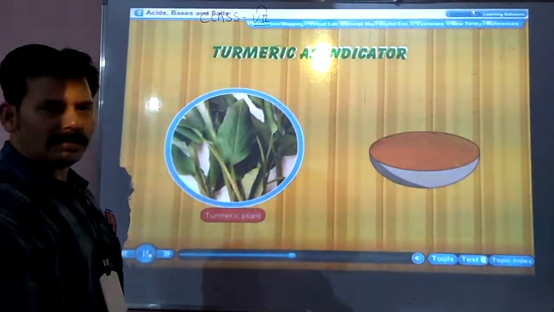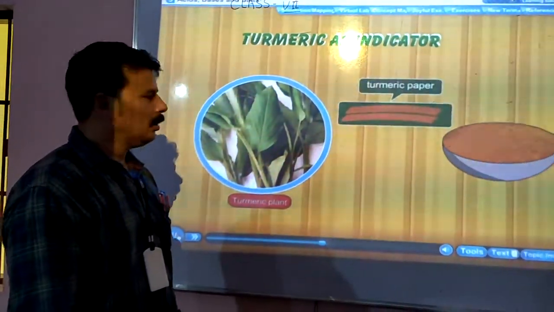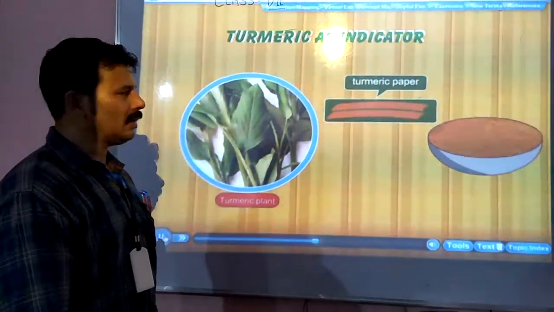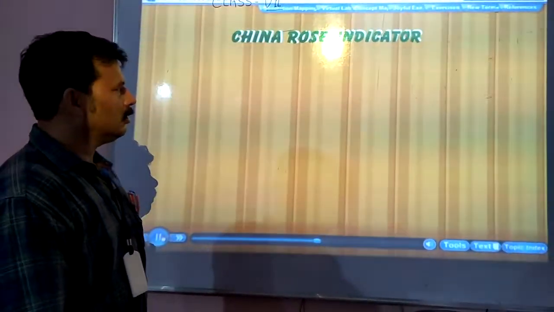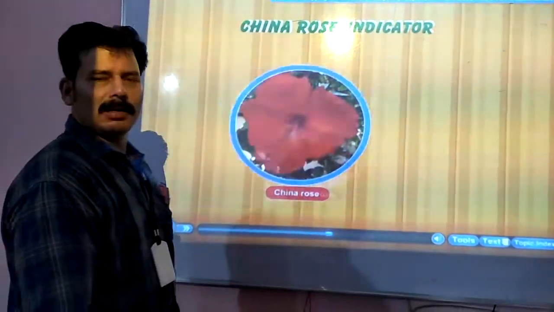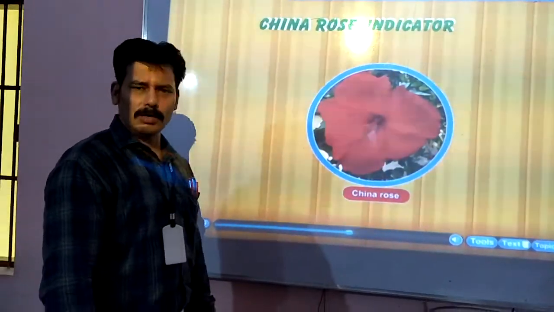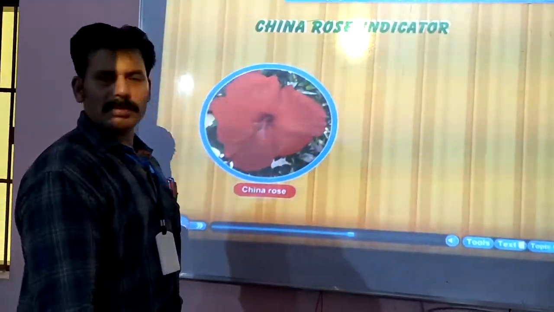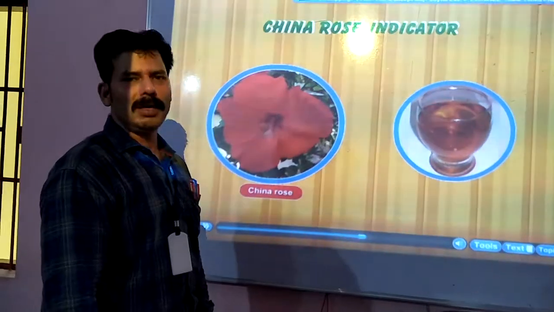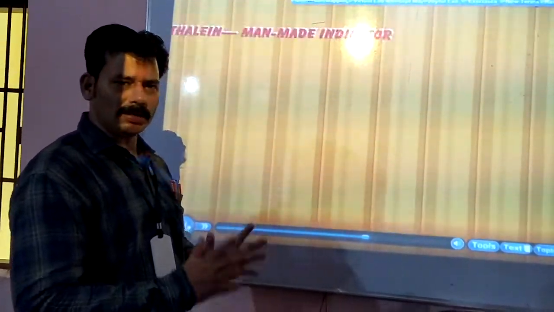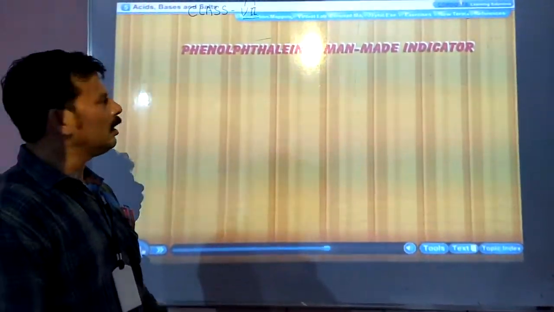Now, the turmeric plant gives us turmeric, which is also an indicator that can be used to tell whether a substance is acidic or basic. Apart from that, China rose is also there. China rose is put into warm water to get a solution, and that is also used as an indicator.